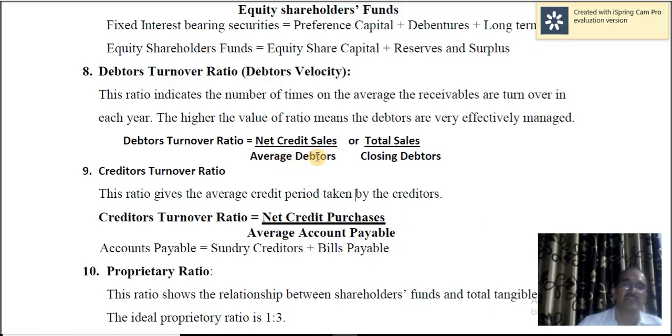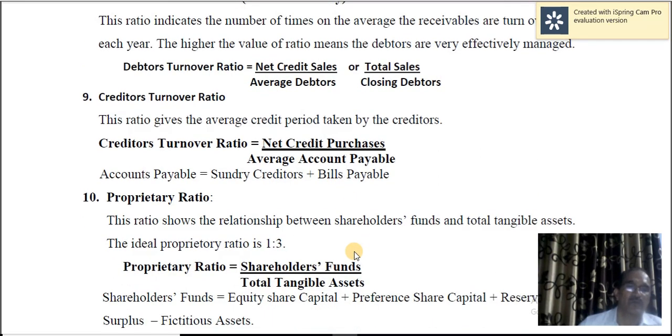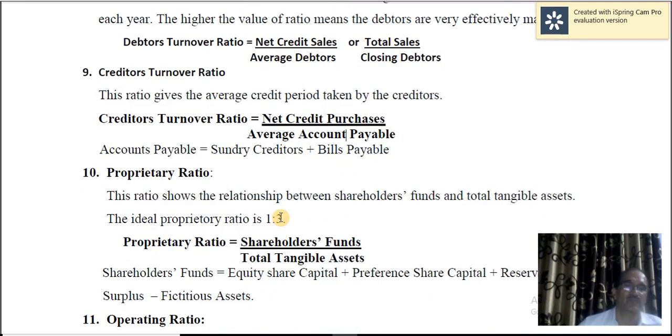Average receivables include not only debtors but also bills receivable. And similarly in the case of creditors, average accounts payable includes sundry creditors and bills payable.